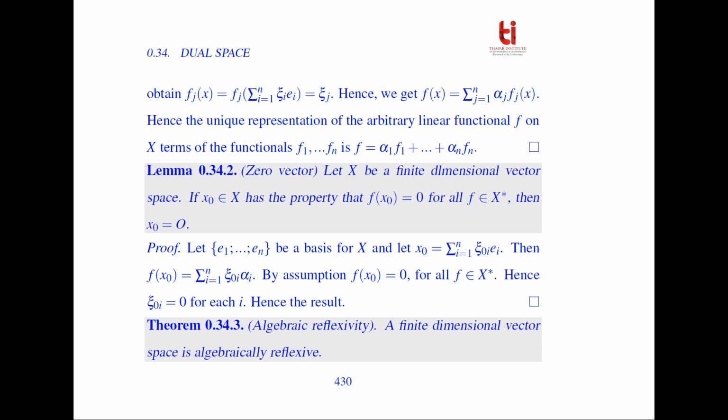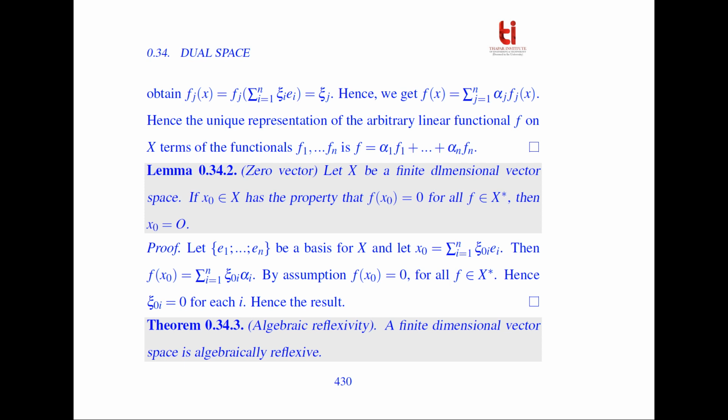So let X be a finite dimensional vector space. If x naught belonging to X has the property that f(x naught) is equal to 0 for all f belonging to X star, then x naught is equal to the zero vector. So let e_1, e_2, and so on e_n be the basis for X, and x naught is equal to the summation of xi naught_i e_i, then f(x naught) is equal to the summation of xi naught_i alpha_i. So by the assumption that f(x naught) is equal to 0 for all f belonging to X star, we get xi naught_i is equal to 0 for each i, and hence the result.